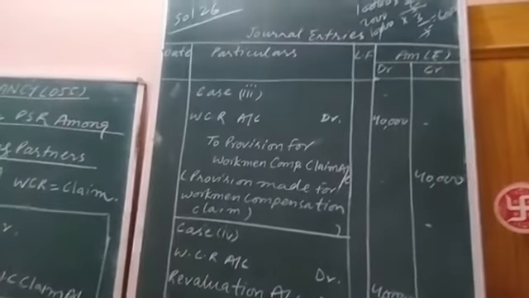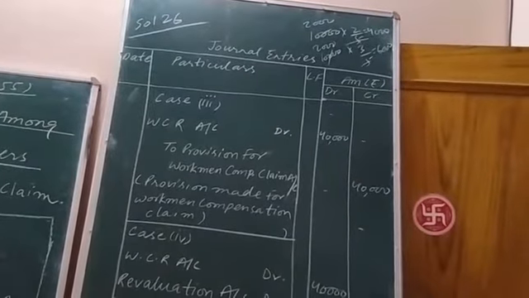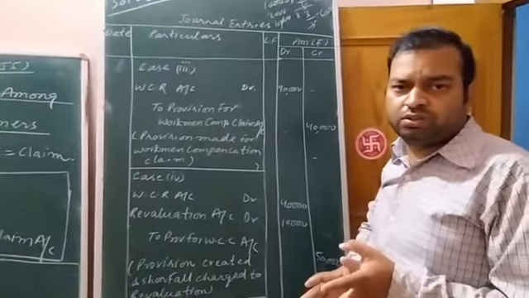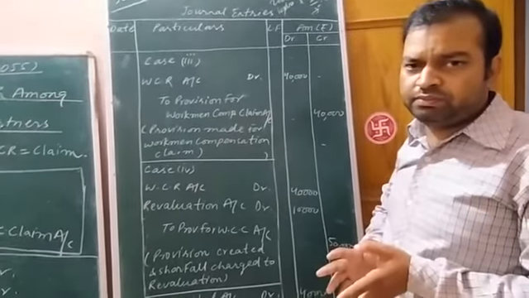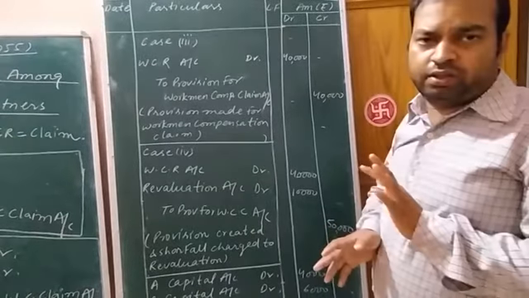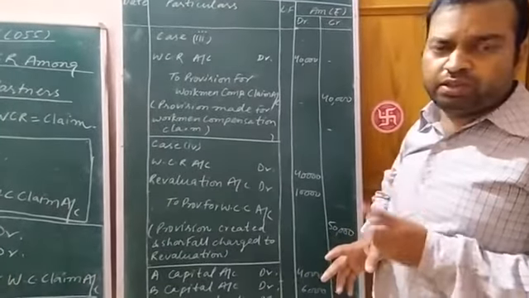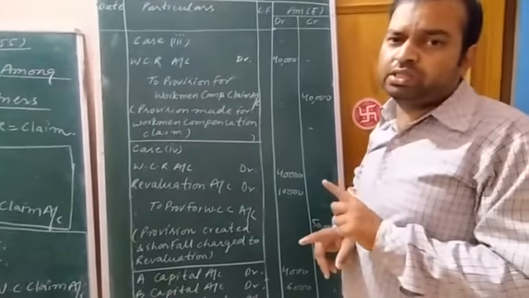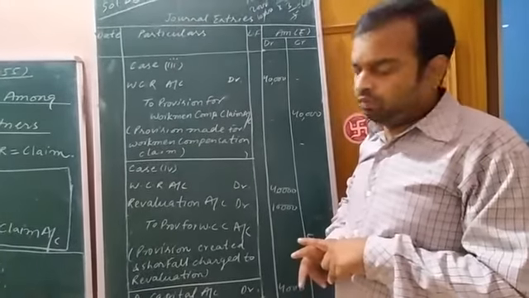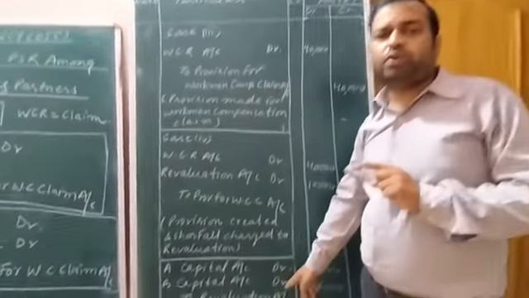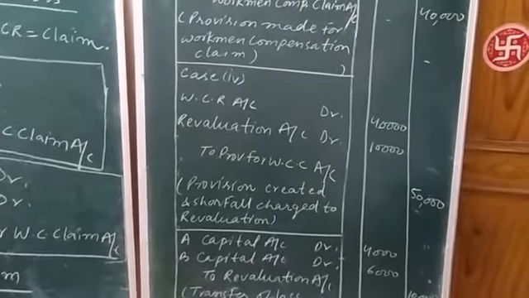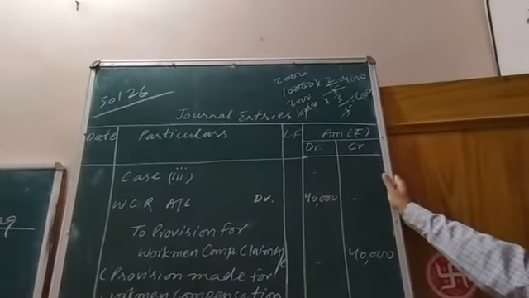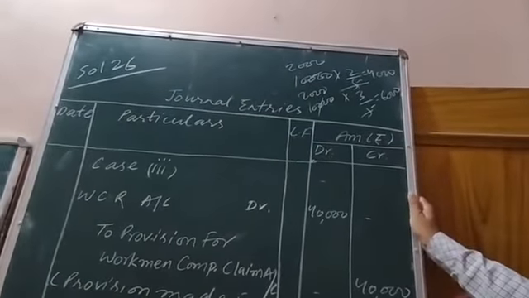because here what is happening? The claim on account of workman compensation reserve is increasing by 10,000 rupees. So it's a loss because the liability is increasing, and the liability increase is shown on the debit side of the revaluation account, and the loss due to this liability will be borne by the partners in the old ratio. And according to the old ratio, I have calculated how and what amount will be written off among the old partners in the old ratio. Okay.